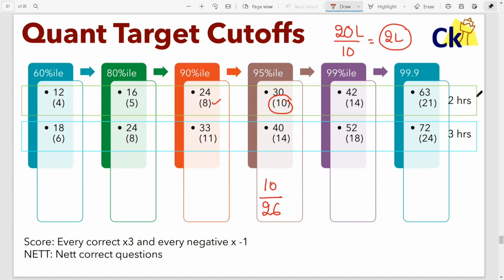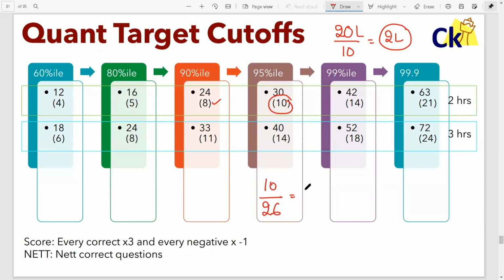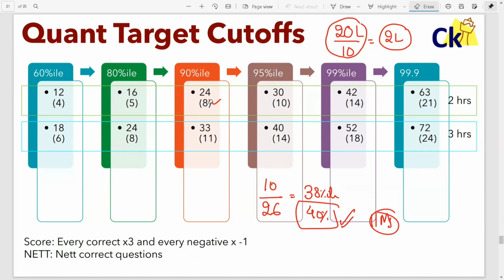How much did you score in your 10th class? Do you remember? I got 76 percent in my 10th class. 76, 80, whatever is your percentage. 10 questions correct out of 26 is approximately 38 percent, about 40%. If you get 40% marks, you're getting a call from IIMs, SPJain, JBIMS. If you are able to achieve this target, you can do well in the other exams as well, like MAT and SNAP. So I'm assuming across the exams, 10 questions correct. 10 out of 26 is about 40% marks.